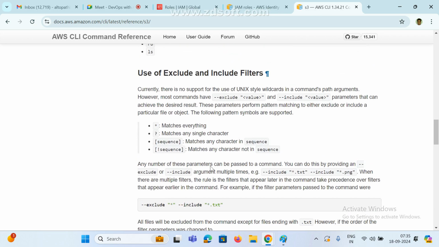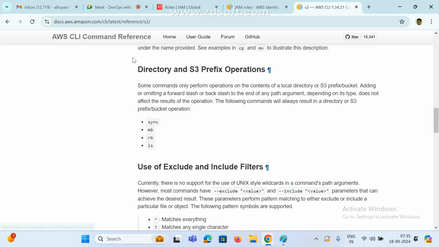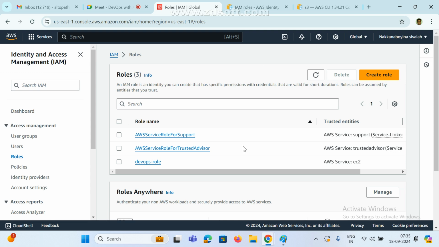With commands also we can check it. I will show you. Now we know how to create a role. A role is nothing but adding multiple permissions for a short duration, so we can work with that particular AWS resource.